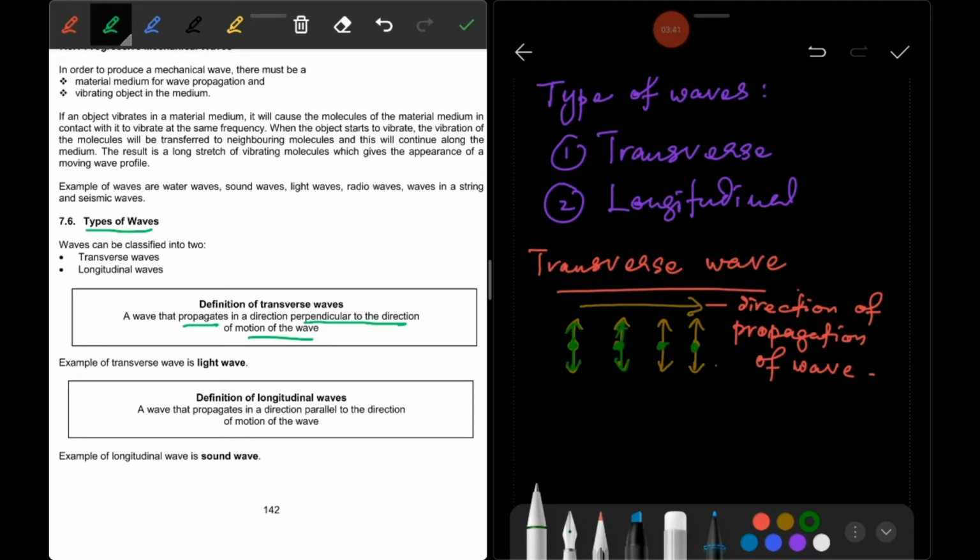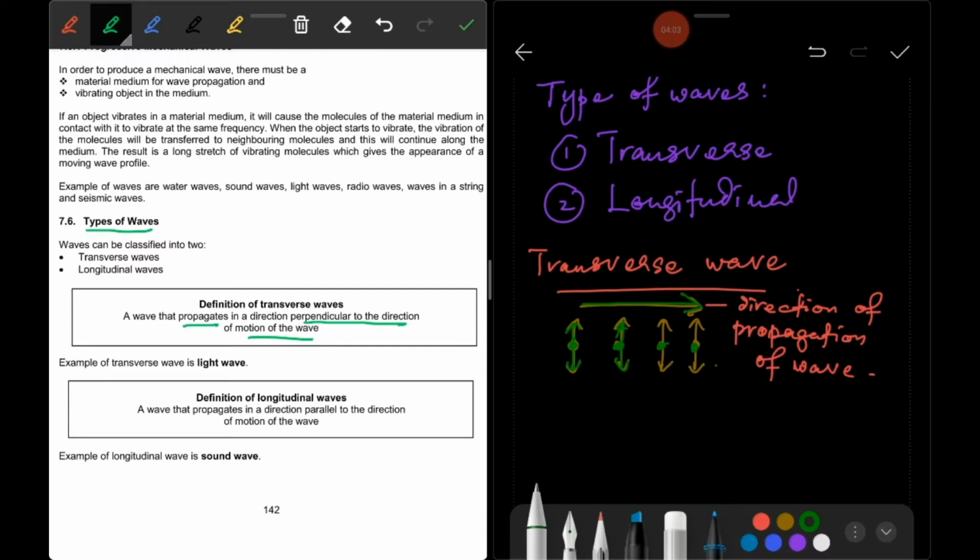A wave that propagates in a direction perpendicular to the direction of motion of wave. So this is, for example, the direction of propagation of wave, and this is the movement of particle in a medium.